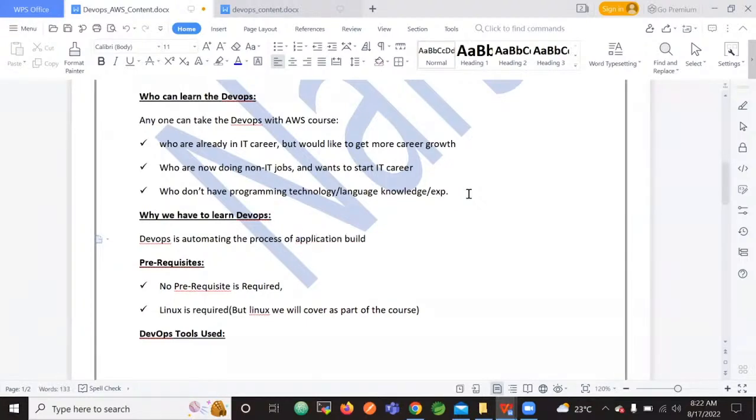Application means your Facebook, your Gmail. For example, did you observe that your mobile applications ask you to update sometimes? When you try to open a mobile application, it asks you to update. That means a new build came, a new version of it came to your Play Store.